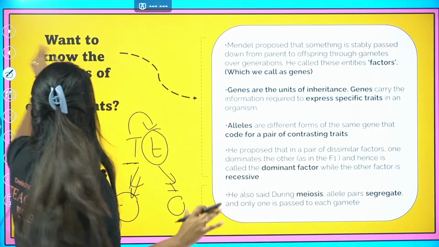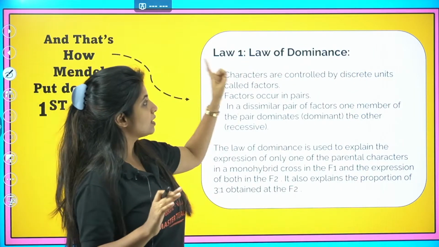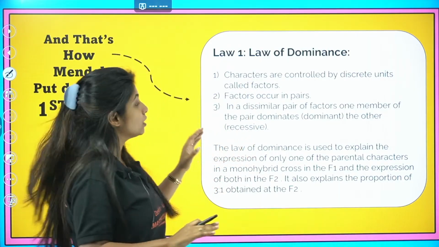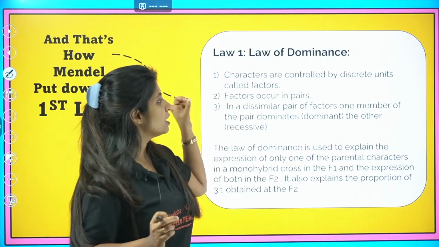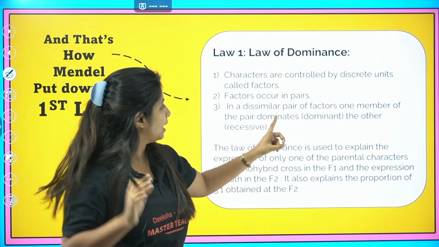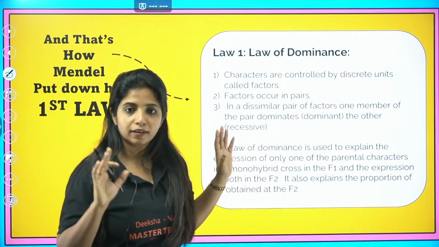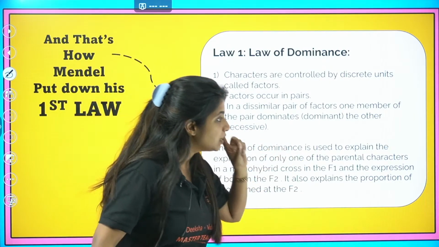Now over here, this is the law of dominance. Please write it, because this can be a second PUC question. It has been a second PUC question. Characters are controlled by discrete units. What do you call them? Factors. Factors occur in pairs. In a dissimilar pair of factors, one member dominates over the other one. The law of dominance is used to explain the expression of only one parental character.